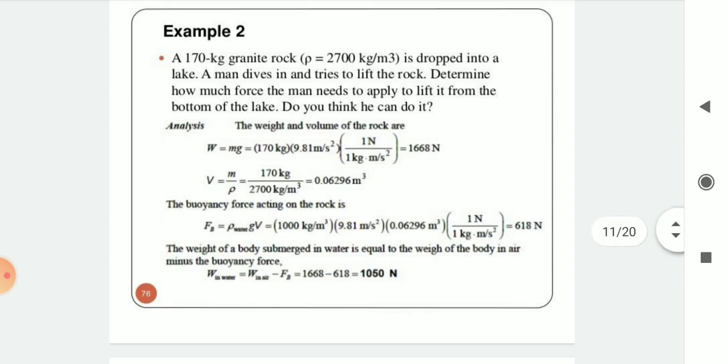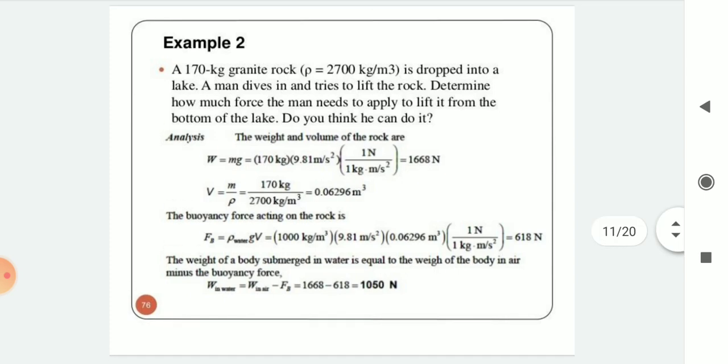We can get the value Fb is equal to 618 Newton. The weight of the body submerged in water is equal to the weight of the body in air minus the buoyancy force. So W in water equal to W in air minus Fb. So 1668 minus 618 equal to 1050 Newton.